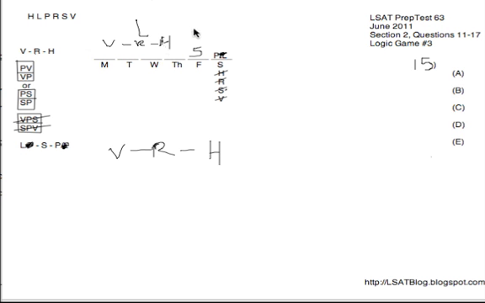They're testing something similar, of course, only they're asking about could be true rather than could be true except. So we're going to look for one of those ambiguous things like we had as the wrong answers in 14, although there are many things that could be true here. Could L be Wednesday?